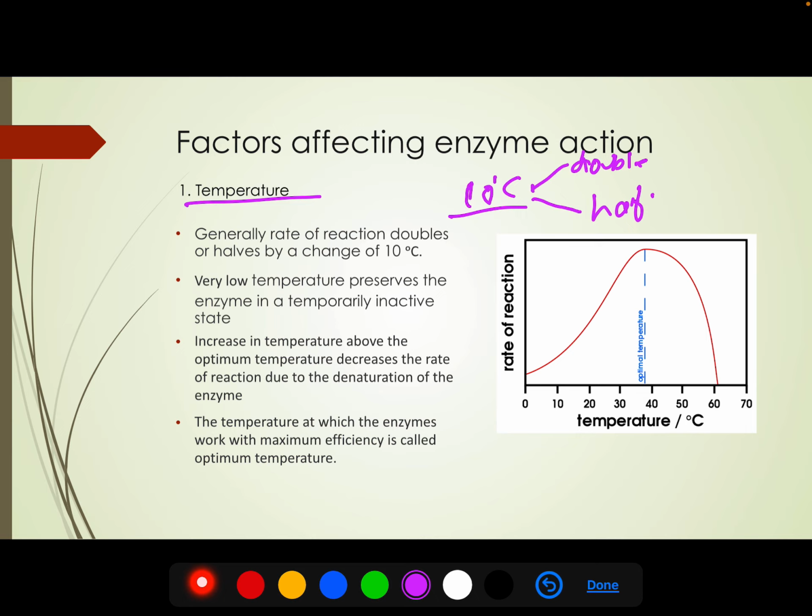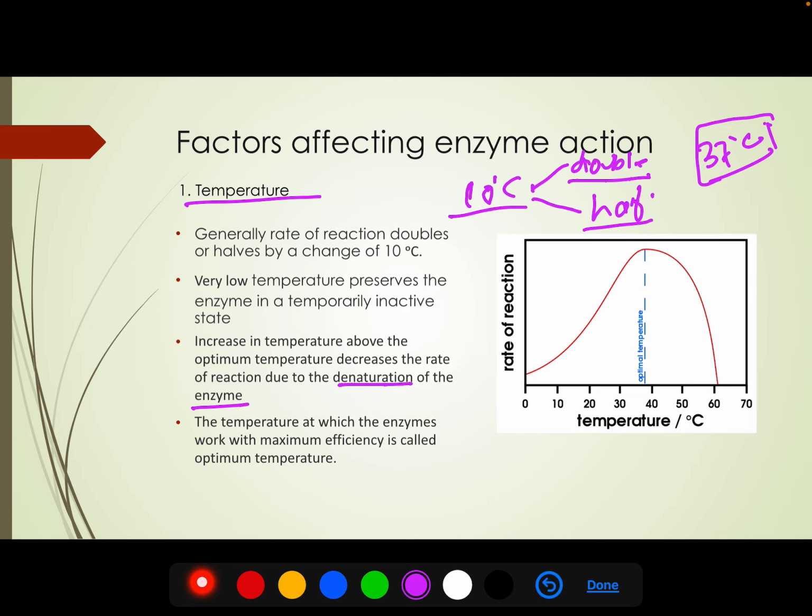If we increase by 10 degrees centigrade it will become double, and if we decrease by 10 degrees centigrade it will become half. But there is an upper limit. For 37 degrees in our case, if we increase the temperature over 37 degrees centigrade and expect that the reaction will become double, this won't happen, because after a certain temperature, that is the optimum temperature, increasing the temperature leads to denaturation of the enzyme, and the enzyme activity will be decreased.